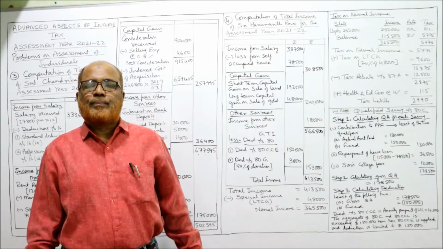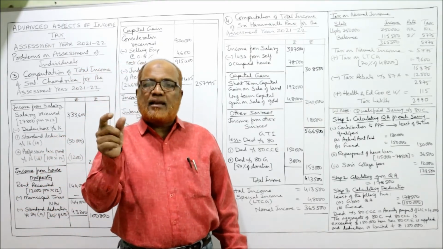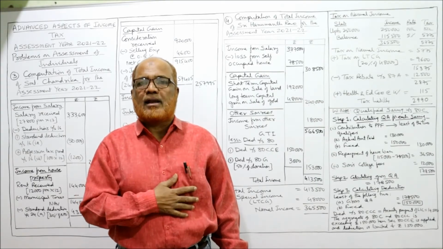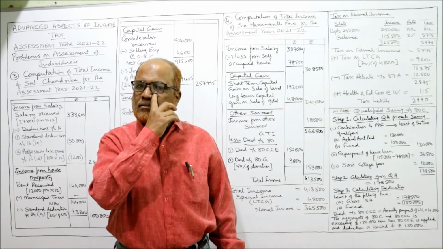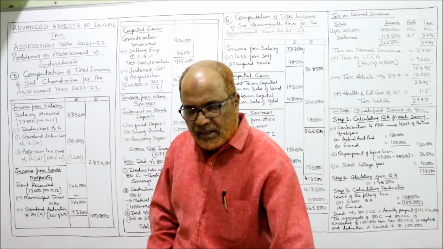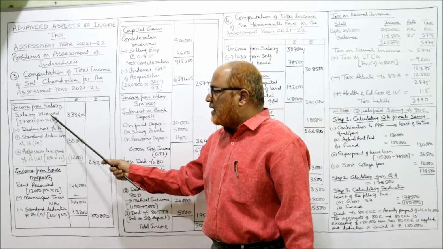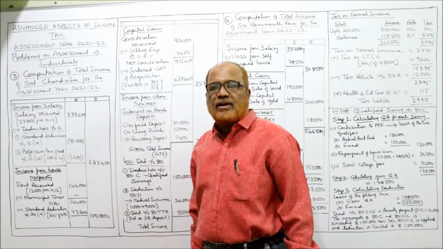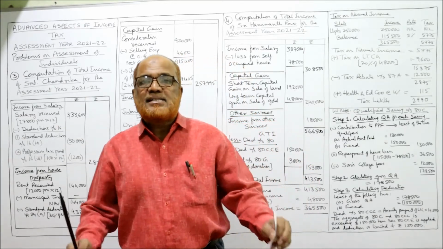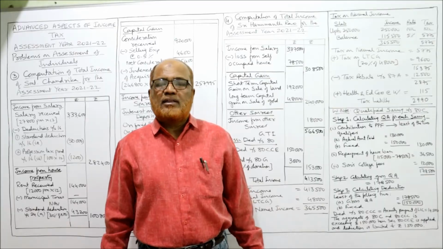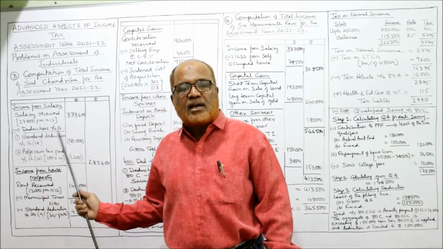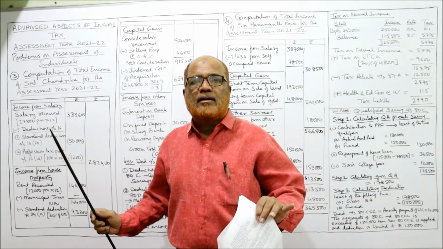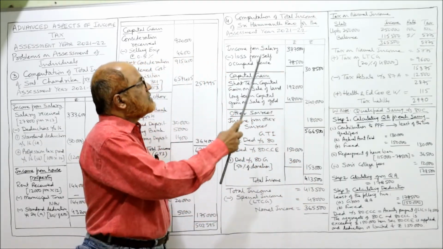Income from salary. In the previous problem, salary received was given, so we computed income from salary by giving deductions under section 16. Here you can see salary received less deductions, because in that problem salary received is given. But in this problem, salary income is given. That means deductions are already given and income from salary is already computed. Directly we should take it.